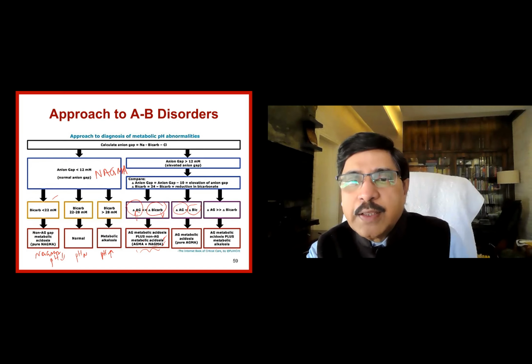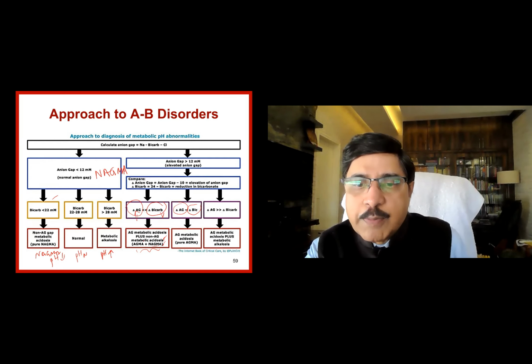But if the anion gap and the delta bicarbonate are normal or almost the same, there is no difference, and it's a pure metabolic acidosis of AGMA.